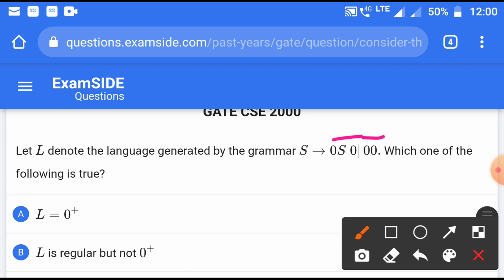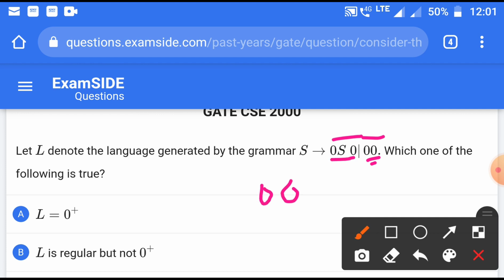Every time, just start with the smallest string that is generated by the given grammar, or given by a regular expression, or by a language in roster form or tabular form, any form. So just try every time the smallest string that it will generate or include. If S produces 00, then definitely it will generate the smallest string 00.